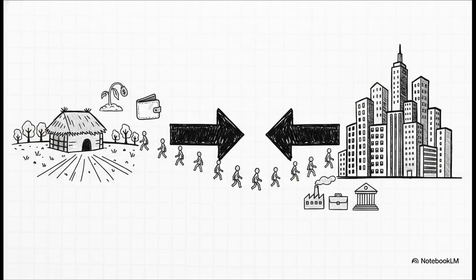Now, when we talk about migration in India, a very big part of it is people moving from villages to cities. We call this rural-urban migration. There are push factors that make people leave villages, like poverty or no jobs, and there are pull factors that attract them to cities, like the hope of finding a job or having a better life.